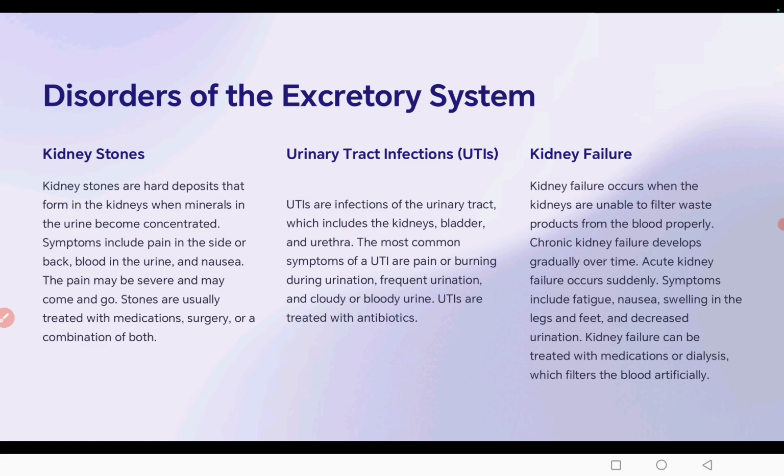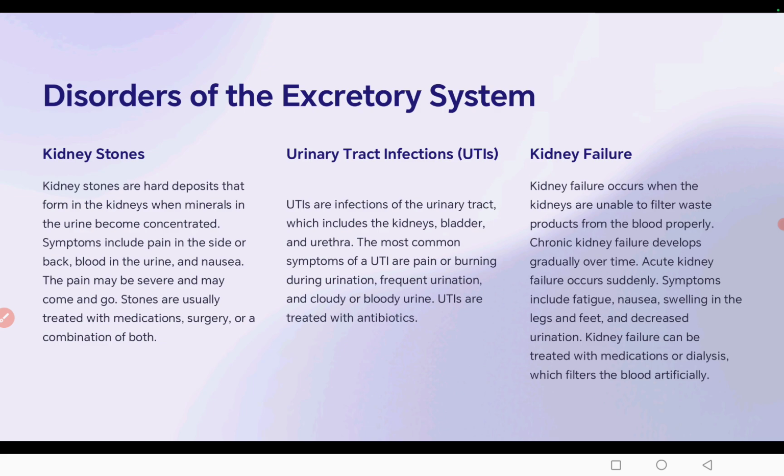UTI infection. UTI means urinary tract infections, which are infections of the urinary tract including the kidney, bladder, and urethra. The most common symptoms of UTI are pain or burning sensation during urination, frequent urination, and cloudy or bloody urine. UTIs are treated with antibiotics.